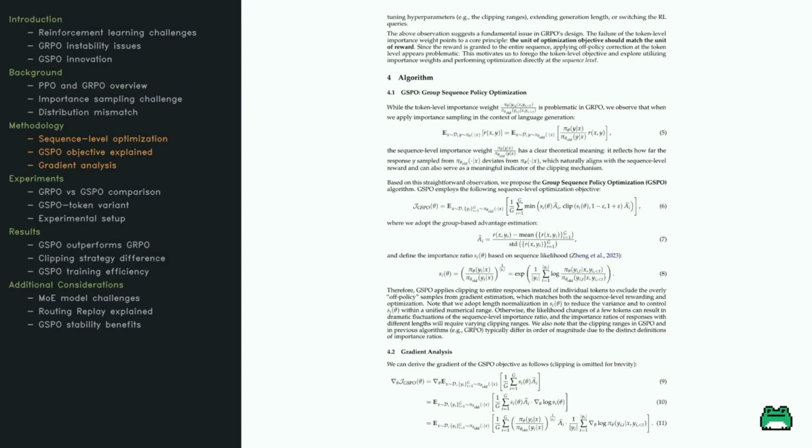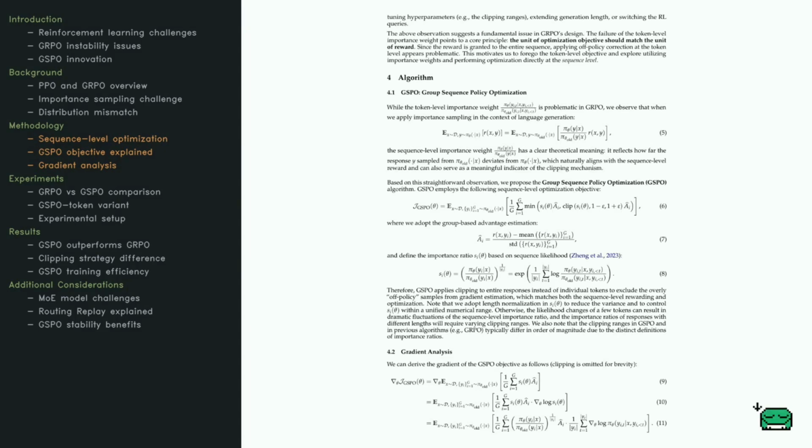Now, let's zoom in on the heart of our discussion: Group Sequence Policy Optimization, or GSPO, and how it shifts from token-level to sequence-level optimization. The problem with token-level importance weights, as used in methods like GRPO, is they don't align well with the unit of reward, which is granted to the entire sequence. This mismatch can lead to inefficiencies and inaccuracies. GSPO tackles this by applying importance sampling at the sequence level. It looks at how far a generated response deviates from what the model expects, providing a more holistic view. The optimization objective for GSPO involves minimizing a clipped advantage over groups of responses, ensuring a stable and efficient learning process.